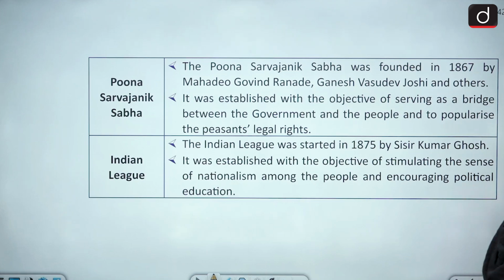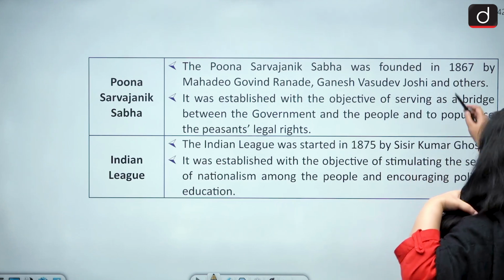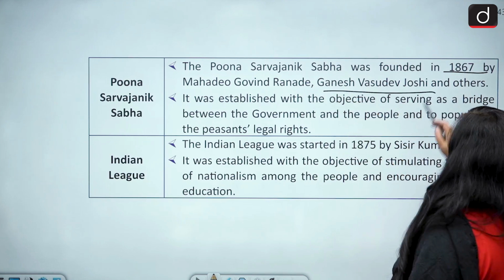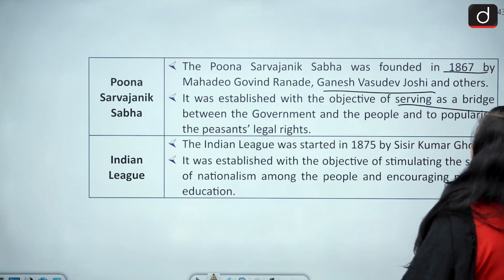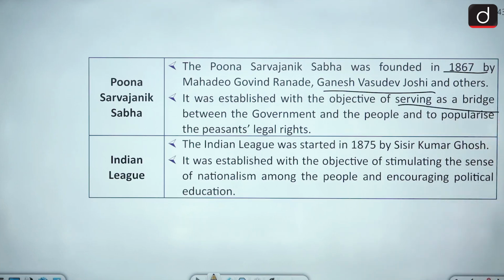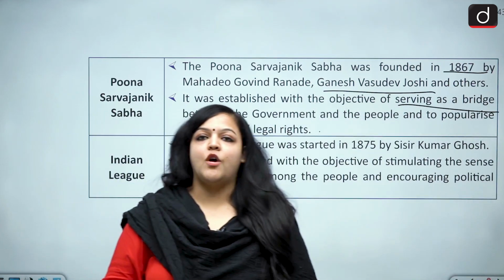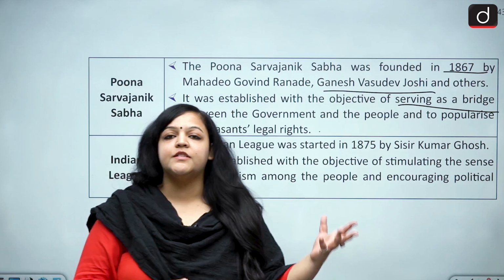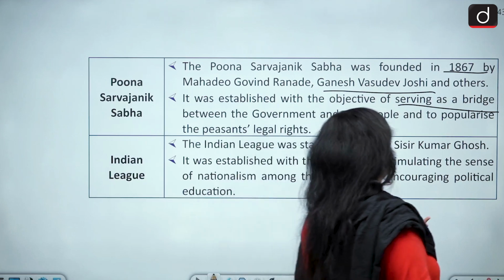Okay. The next one that we have is the Poona Sarvajanik Sabha. The Poona Sarvajanik Sabha was founded in 1867 by whom? It was Mahadev Govind Ranade or M.G. Ranade, Ganesh Vasudev Joshi and others, and it was established with the objective to serve as a bridge between the government and the people. So, this organization was founded because it wanted to serve as a bridge between the Indians and the Britishers, and between the Indians and the government. That is why it was organized.